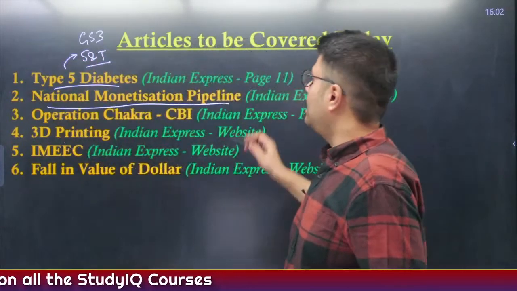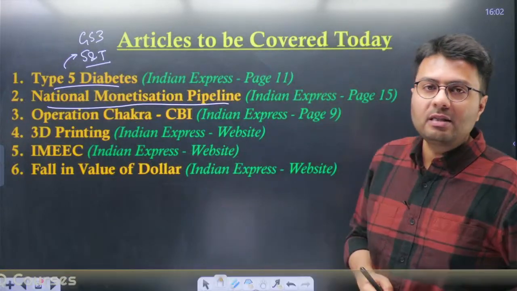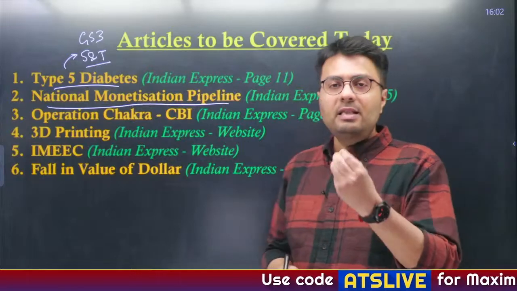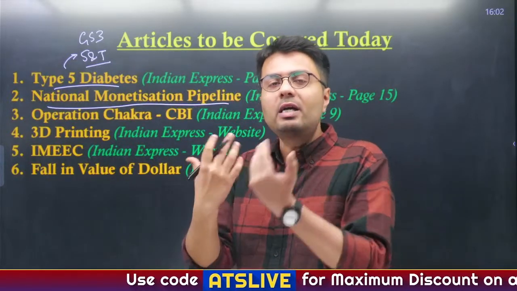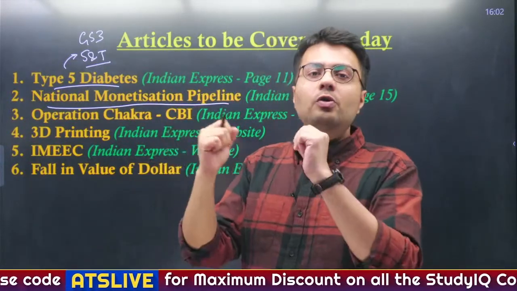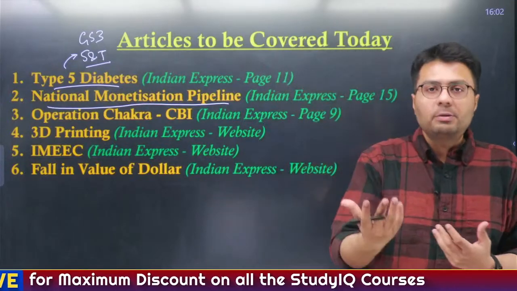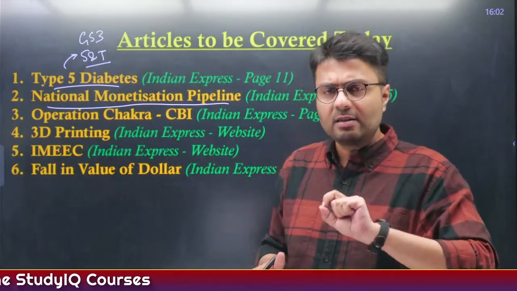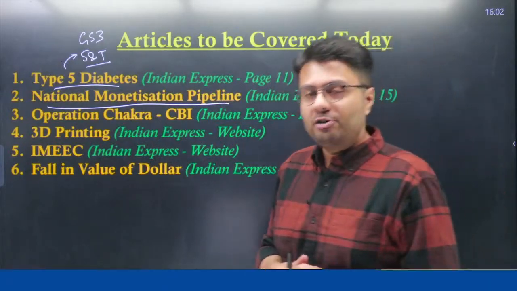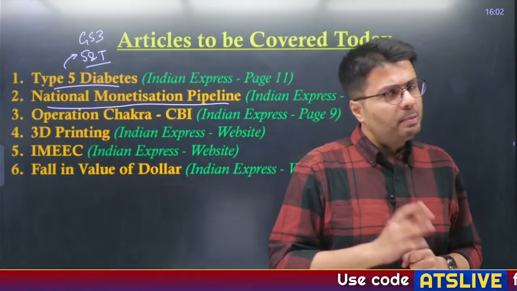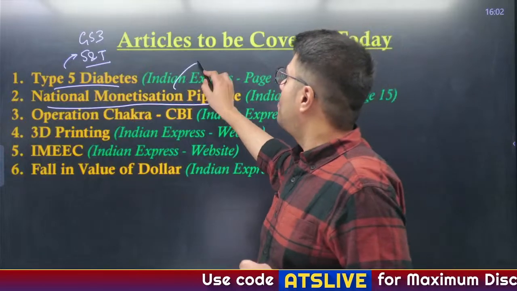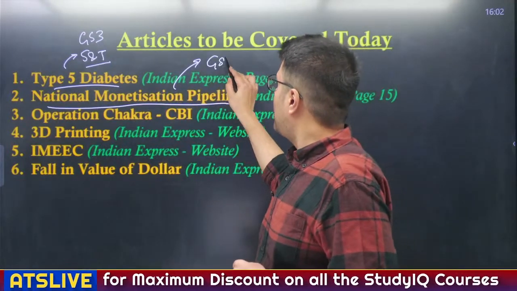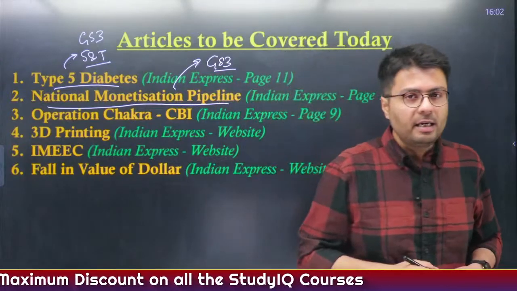Then in the second article, we'll be understanding that the government is coming up with phase 2 of the National Monetization Pipeline. Now, the monetization pipeline essentially was monetization of the government's assets. So what kind of assets were monetized by the government? What is the process of monetization? Everything I will cover in today's discussion, and also we'll try to solve a question which I've curated specially on this topic. Now, this is an effort of the government to mobilize resources. Therefore, this is a part of again GS paper 3 syllabus, that is Indian economy.